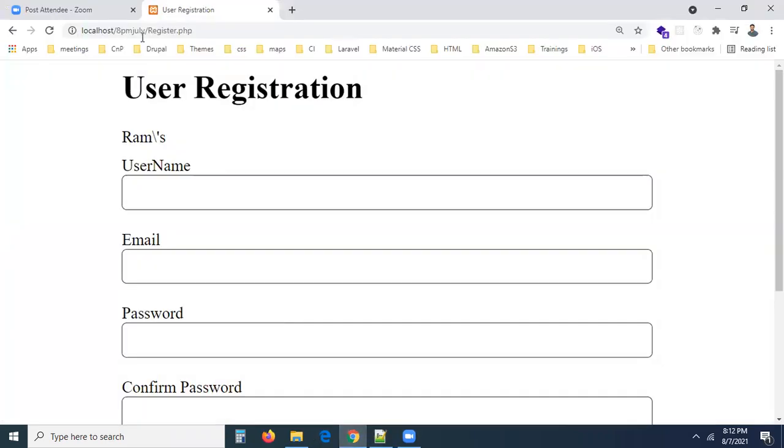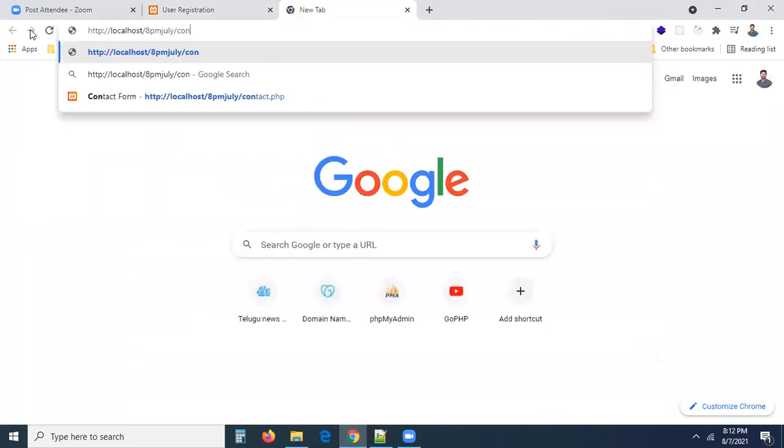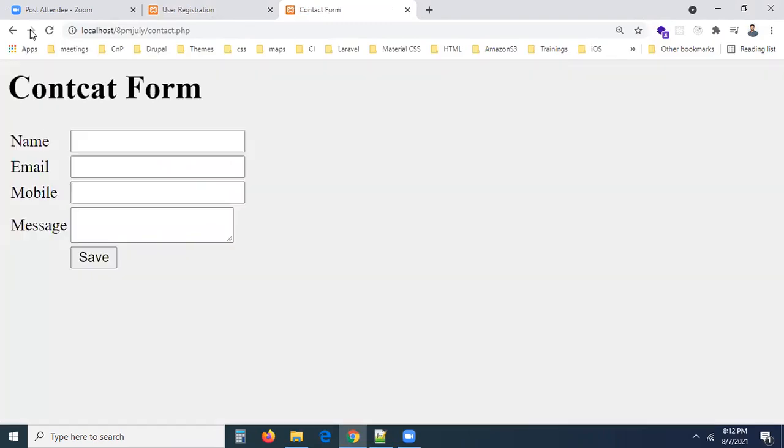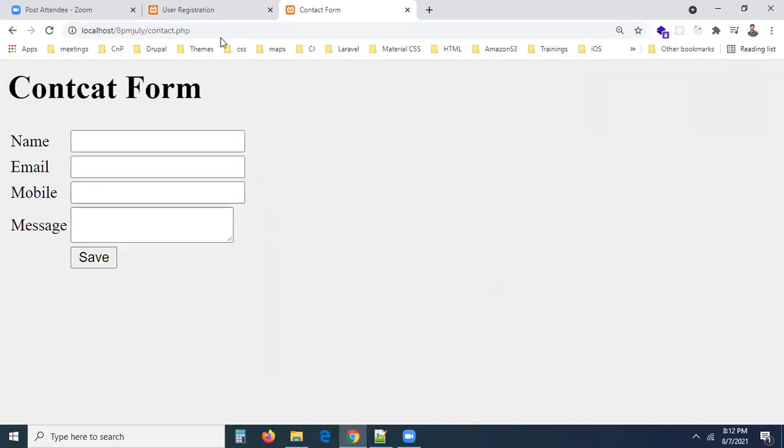You can execute this contact.php. Now you can go and check this. I'm just going to open the file contact.php. Now I'm trying to insert the data. Yes, inserting. Yes, inserted the data. Now you can submit this. Is the record inserted? Thanks, we'll get back to you soon. So the record is inserted. We don't have any problem because we didn't add any special character, right?